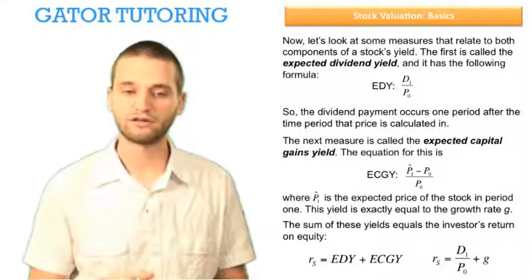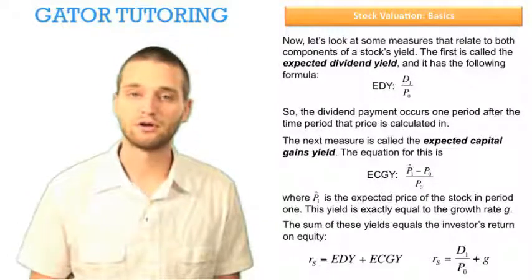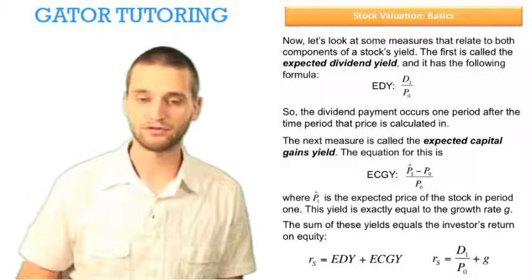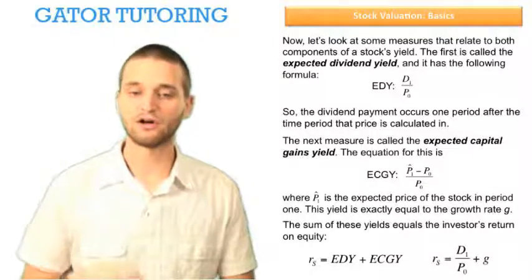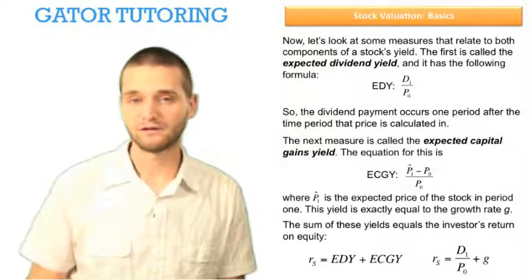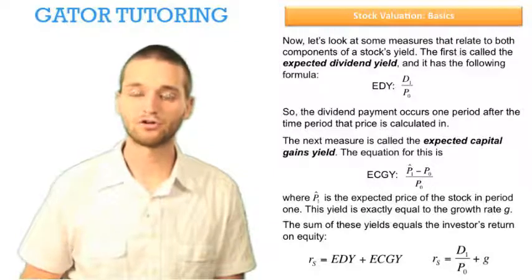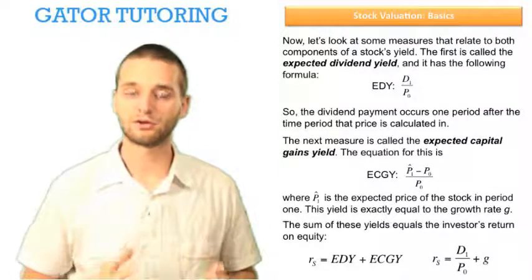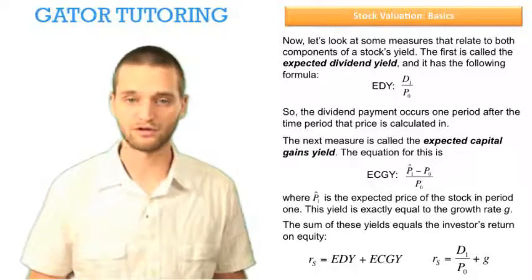And note, since the expected dividend yield, by definition, is the dividend in period 1 divided by the price in period 0, and the expected capital gains yield is the growth rate, we can also write the rate of return on stock this way. It's just D1, the dividend in year 1, divided by the price in year 0, plus the growth rate. So if we have the dividend, the price, and the growth rate, we can directly find the rate of return on equity just using this formula.